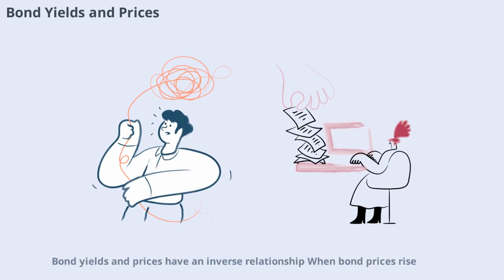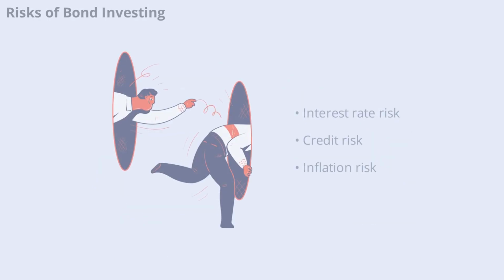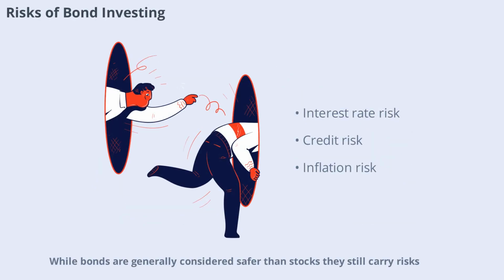Bond yields and prices have an inverse relationship. When bond prices rise, yields fall, and vice versa. This dynamic is influenced by changes in interest rates, inflation, and market demand. Understanding how yields and prices interact is crucial for managing a bond portfolio and anticipating how market movements can affect your investments.